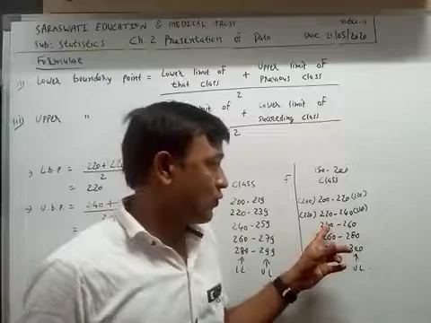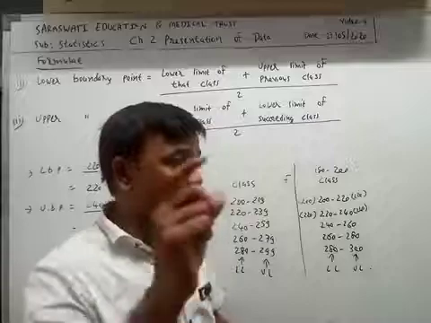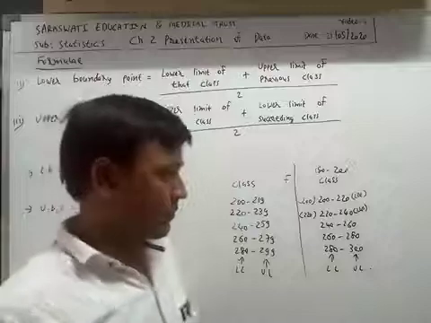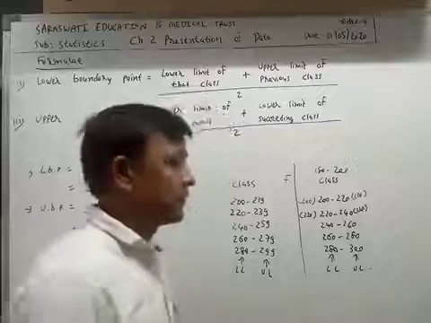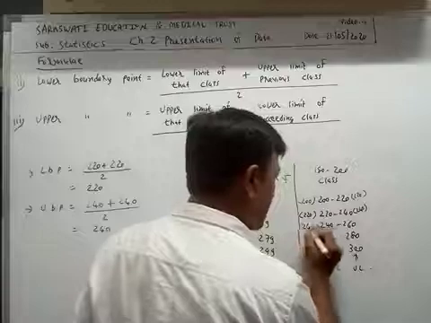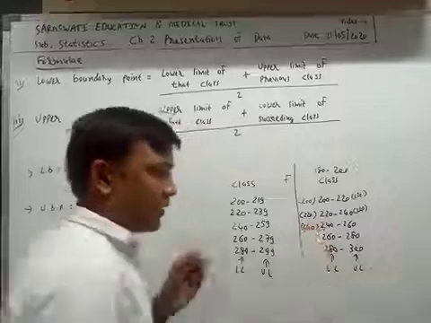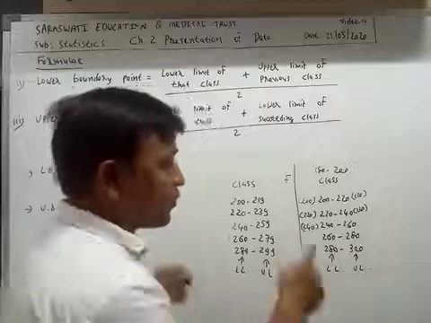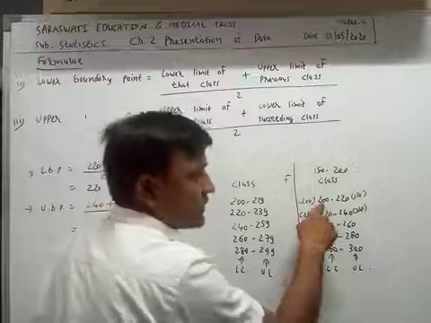Now what is the lower boundary point of the third class? Can you answer it? Yes, 240. Why is the answer 240? You will understand this logic.